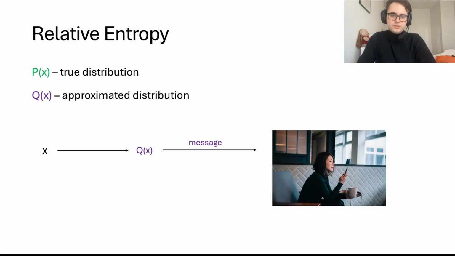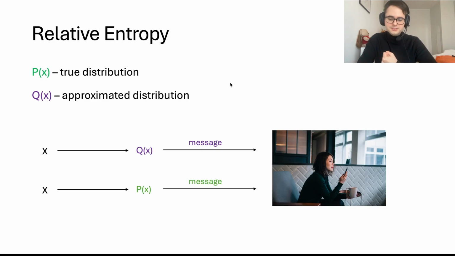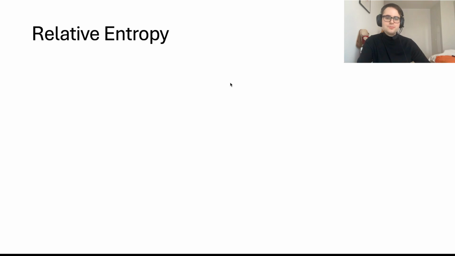So far so good, but at the end of the day we would like to have something as close as possible to P of x. And we would like to measure how much additional information we need to approximate P of x. The average additional amount of information required to specify the value of x as a result of using Q of x instead of the true distribution P of x is given by the following formula.